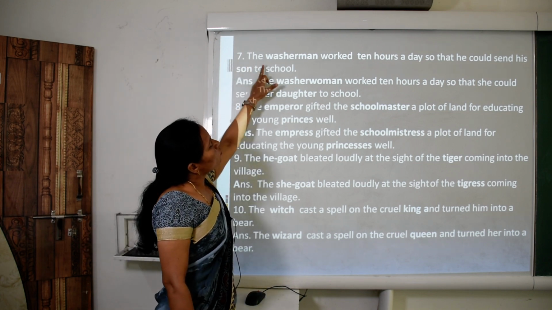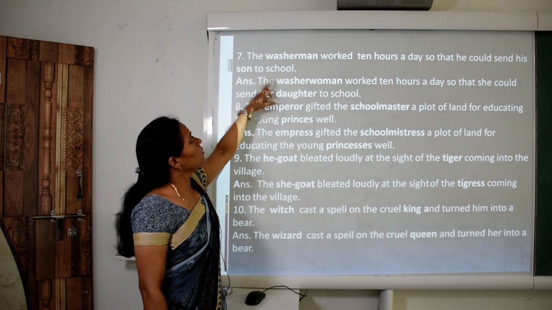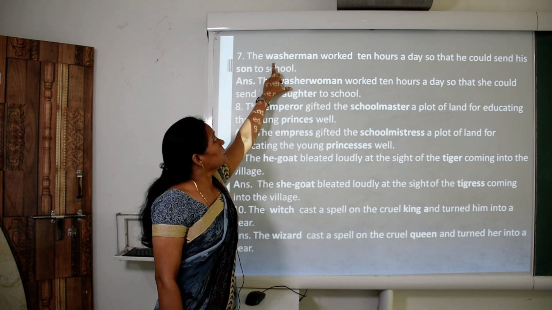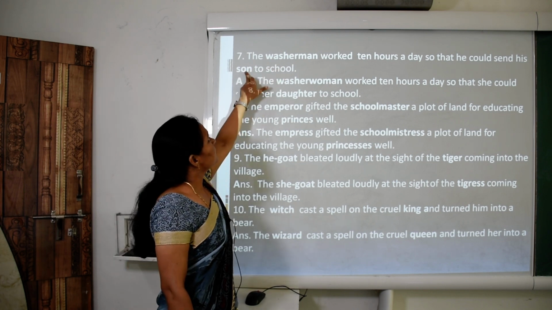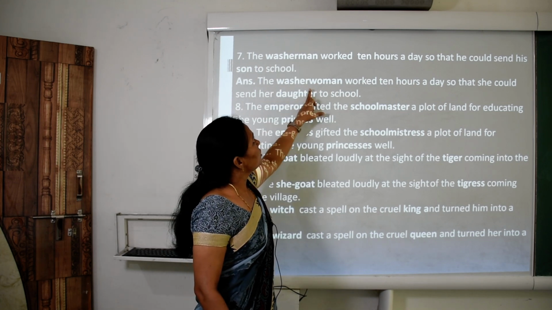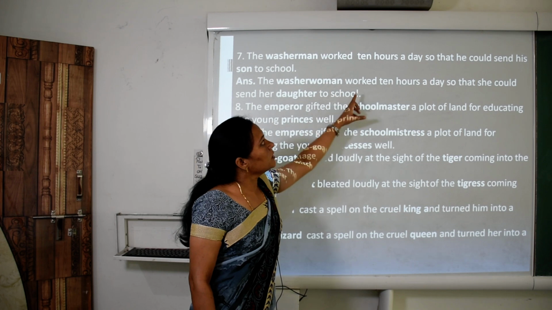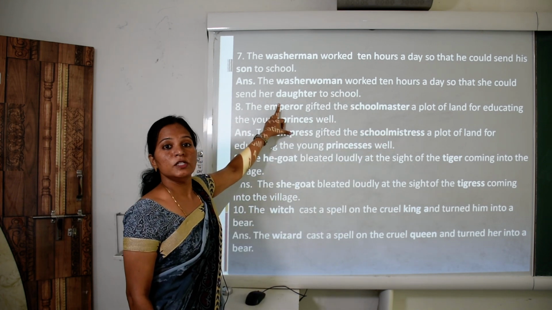Seventh number, the washerman worked 10 hours a day so that he could send his son to school. So children, washerman is male, masculine gender, and son is also a male person. So washerman and son change to feminine gender. The washerman changes to washerwoman. So children, the washerwoman worked 10 hours a day so that she could send her daughter to school.